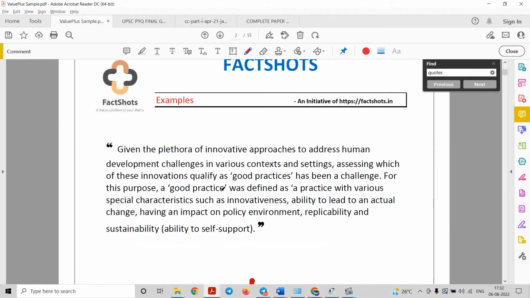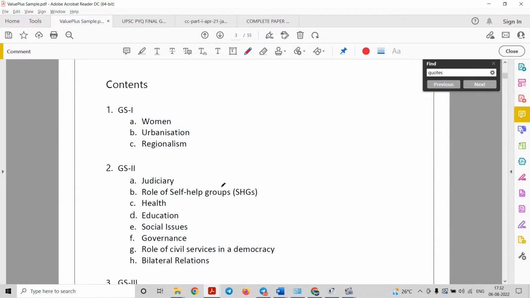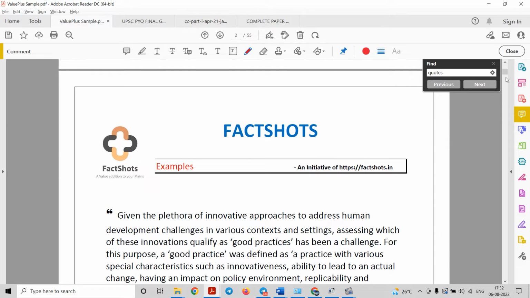The basic purpose of this initiative is to give you more quality content rather than only facts. We have already seen the Facts 2022 initiative, but in Facts 2022 we are getting only facts, figures and statistics. We will try to cover other aspects of value addition as well.